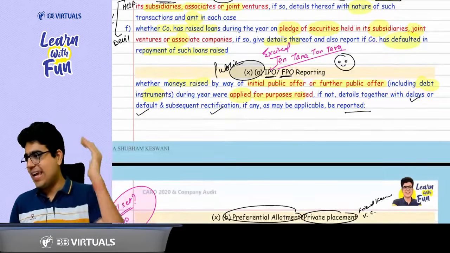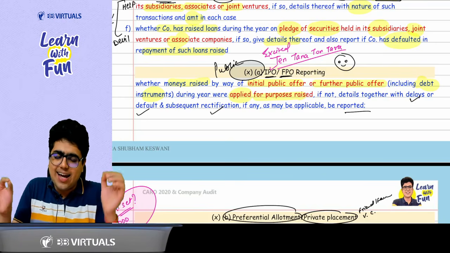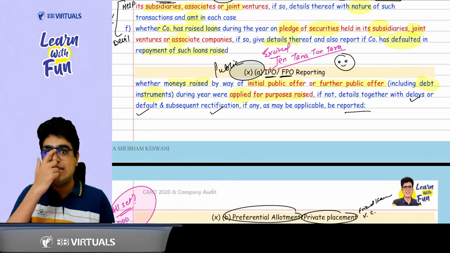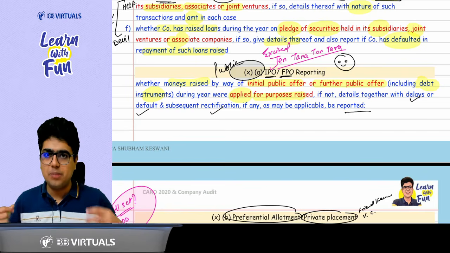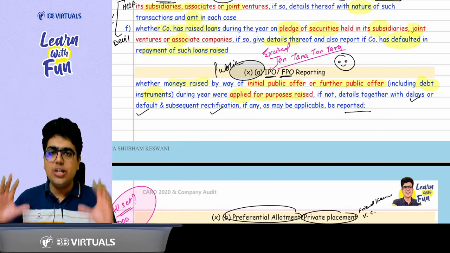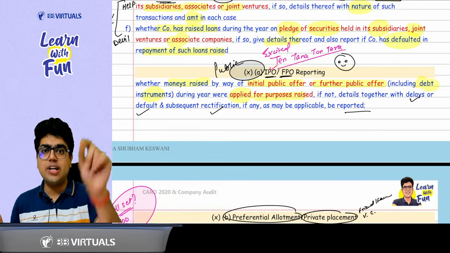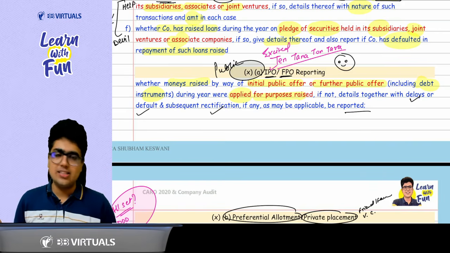Clause 10, get excited. Clause 10, you get excited. Tara, IPO lag gaya hamara. We got an IPO. Excited. So what is 10 about? IPO, FPO. That means in case you raise some money from the public through shares or debt instruments via IPO or FPO, you need to utilize it for the purpose you have mentioned in the prospectus. If you have not, auditor will report the same. Auditor will report the amount diverted plus what are the corrective actions, if you took any.